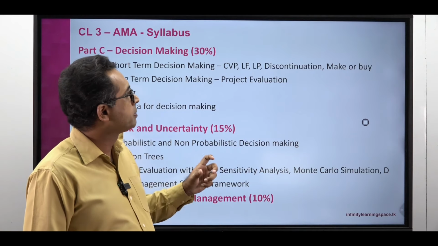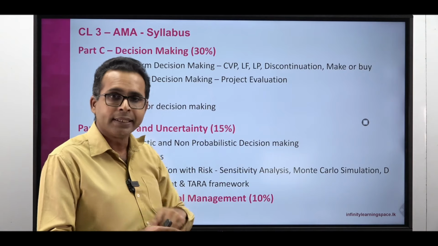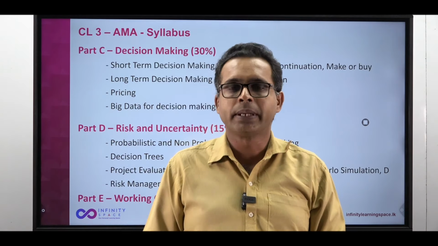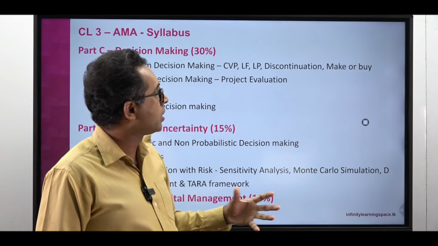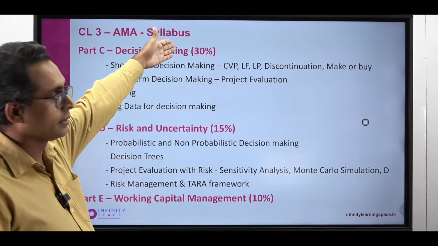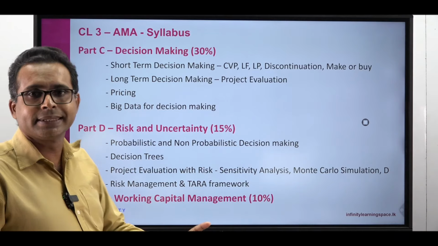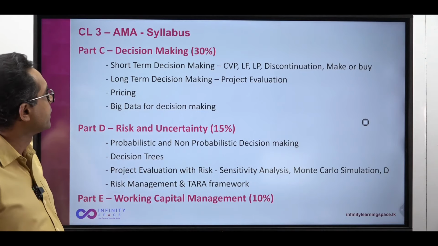But we may not be spending too much time, because more than that, you get discontinuation, make or buy. These areas are tested rotationally. You get one paper, you get a break-even analysis question, another paper, maybe discontinuation or a make or buy decision. Sometimes you can get 2 questions also, because we can go up to 30% of the syllabus, like you can go up to 30 marks. The examiner might be testing 25 to 30 marks in this area.